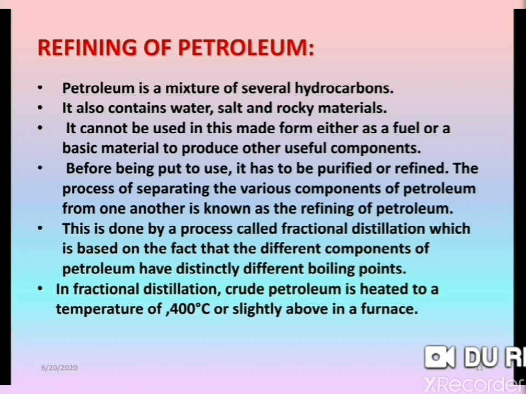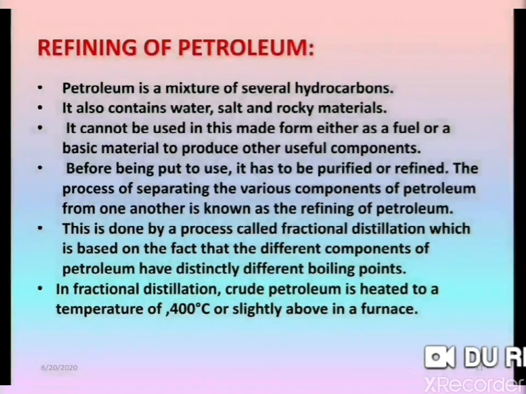And this is done by a process called fractional distillation. I will show you the video about the fractional distillation later. Fractional distillation is based on the fact that the different components of petroleum have distinctly different boiling points. In fractional distillation, crude petroleum is heated to a temperature of 400 degrees centigrade or slightly above in a furnace.